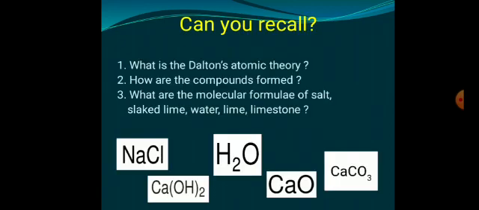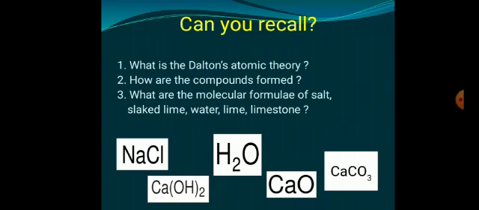Let us discuss three questions under the Can you recall section. Question number 1. What is Dalton's atomic theory? Dalton proposed that matter is made up of very small particles. These small particles are called atoms. An atom is a hard and solid ball. Being the smallest unit of matter, it is indivisible.